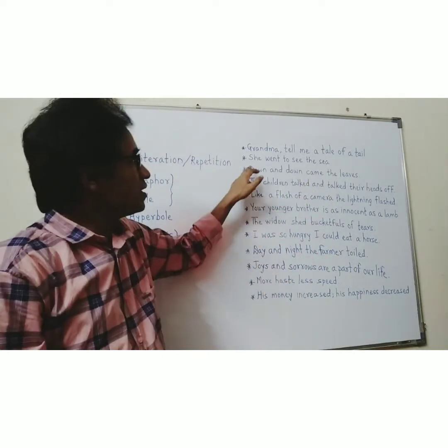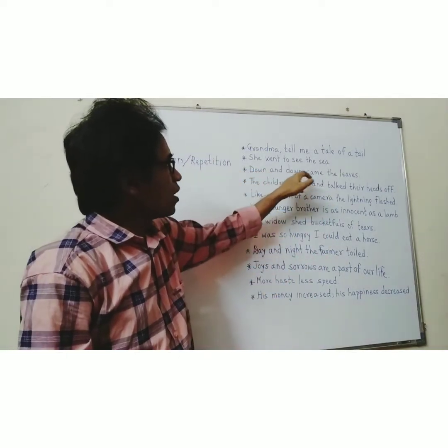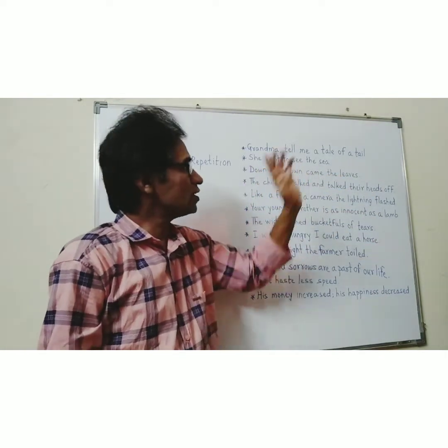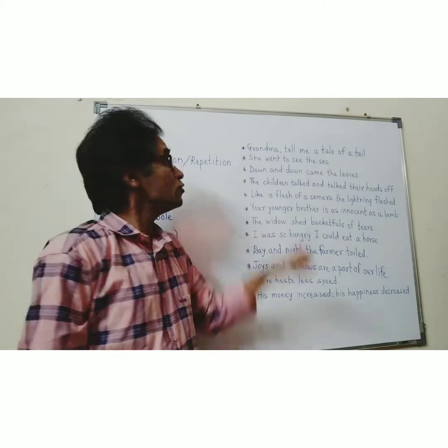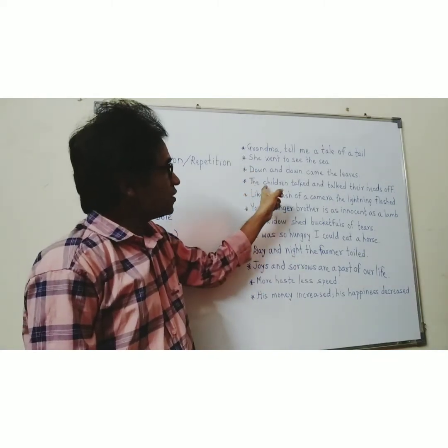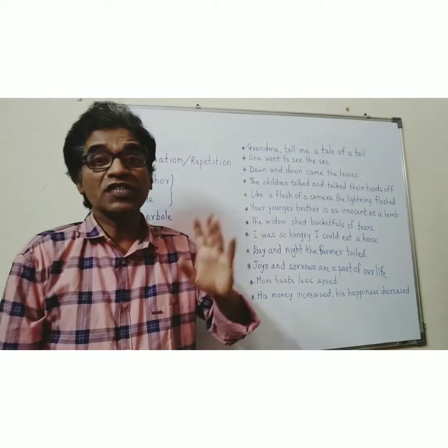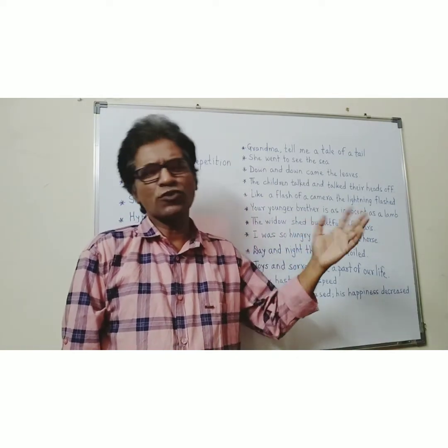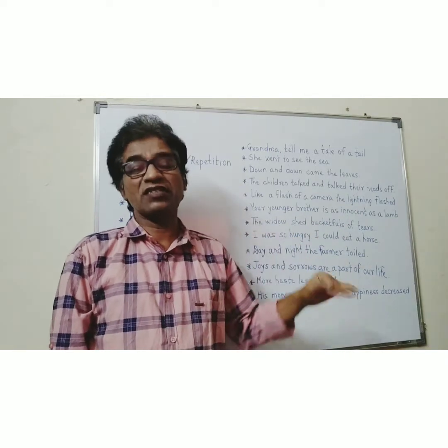For example, down and down came the news. So here the word down is repeated. So this is repetition. In the second example, the children talked and talked their heads off. To talk one's head off means talk too much, excessively.